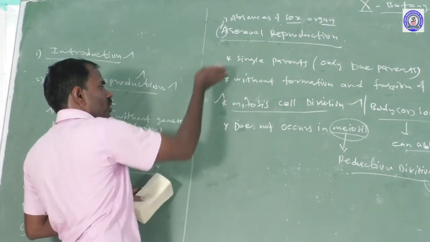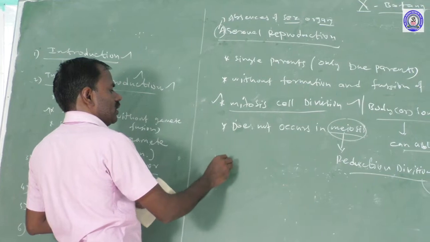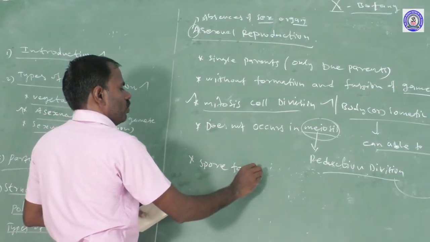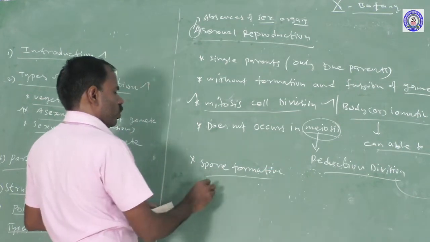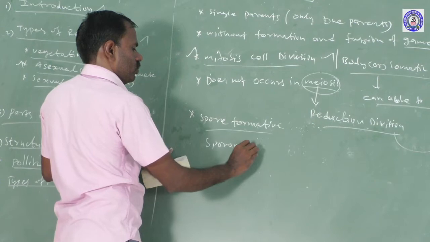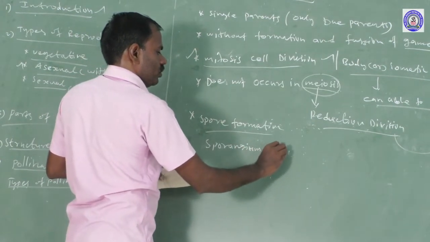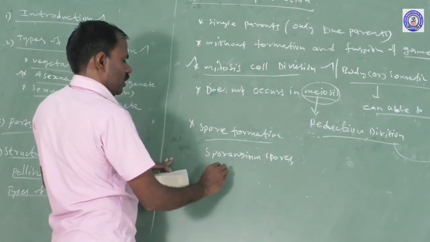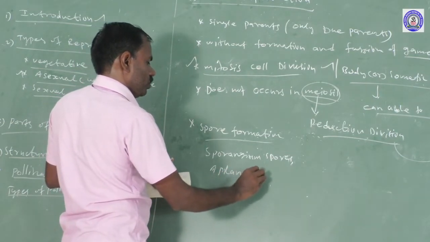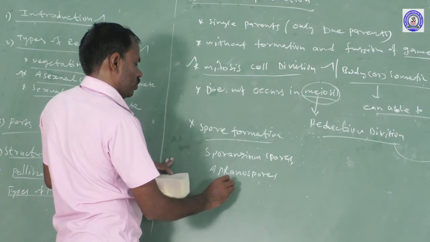The asexual reproduction process occurs through spore formation: sporangiospores, conidiospores, oospores.